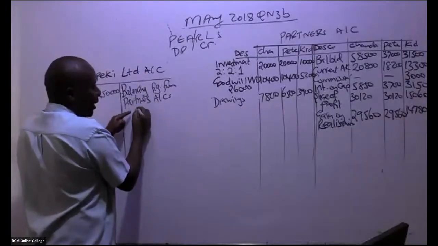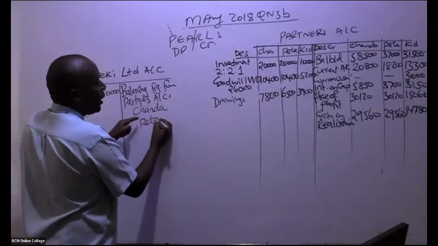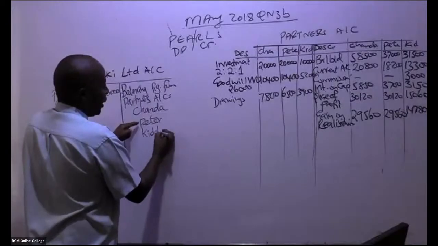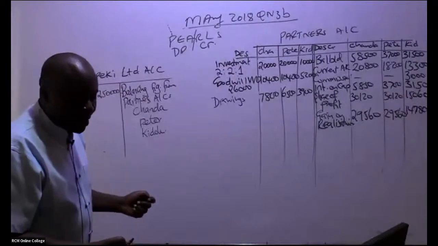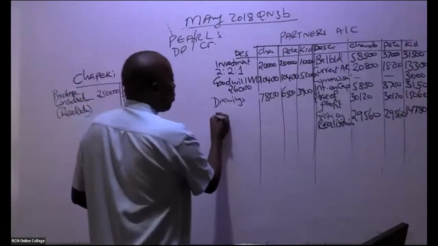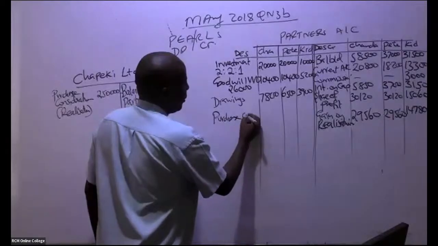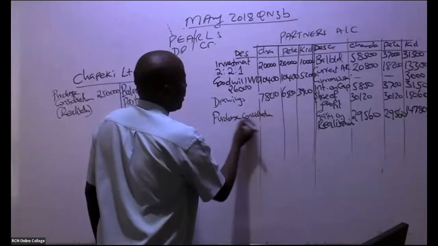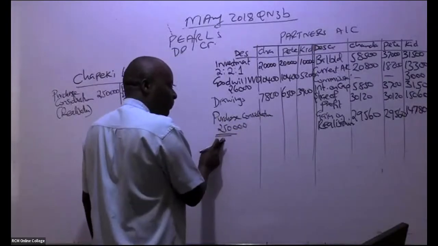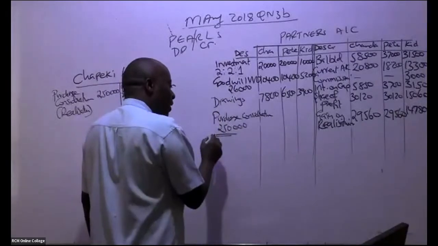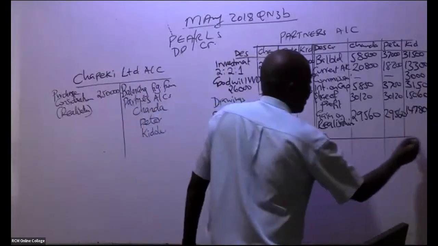You write each partner here. So we have Chanda, we have Pete, we have in this case here Kidole, like that. So then can you kindly do me a favor? Come here straight away and give us purchase consideration, and this must always come here, which in this case here is 250,000 in total. So it must always come here, but you don't share this as per the proportions. You get balancing figures.